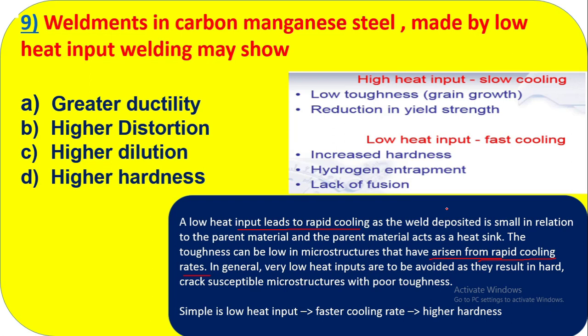The cooling rate will be very high, which means fast cooling, and a susceptible microstructure with poor toughness will be generated. In the same case, with very low heat input, the faster the cooling rate, the higher the hardness. So poor toughness, faster cooling rate and higher hardness. So higher hardness is the correct answer.